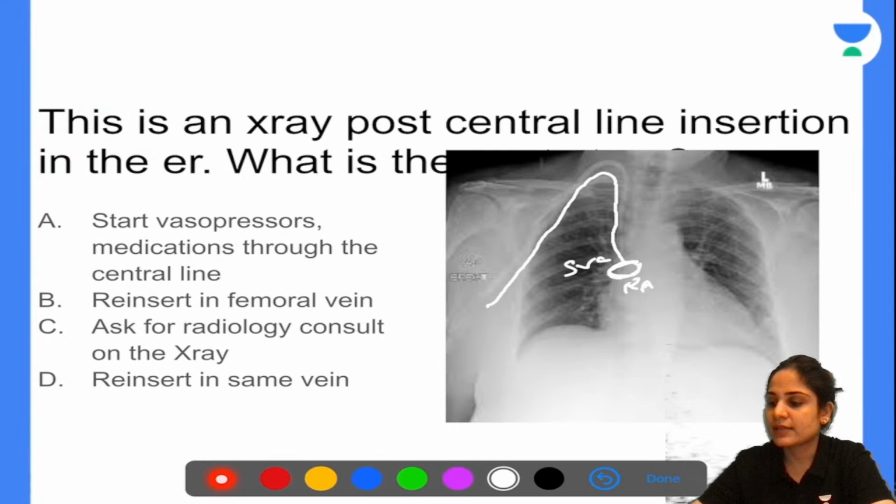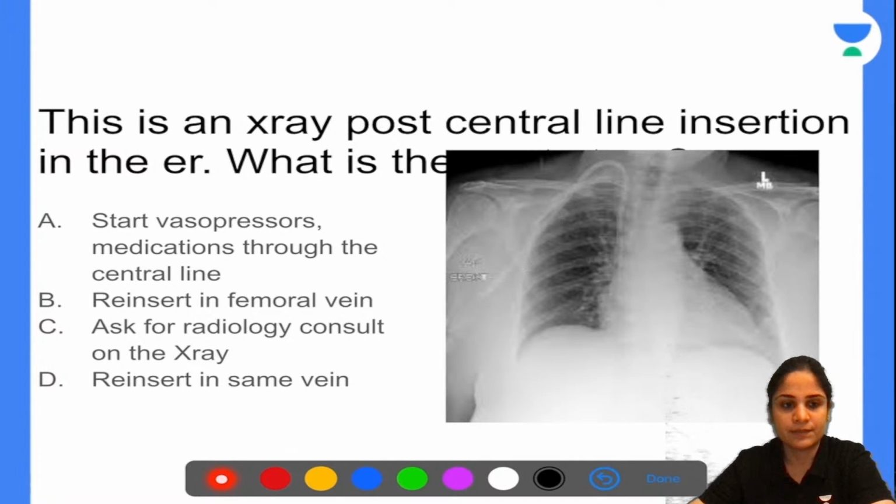So the central line is in the correct place. The next thing I need to see is, while putting the central line, have I caused any pneumothorax? I can see that the lung markings are well present over here. The lung is inflated. There is no pneumothorax. So there is no problem with this line. I can continue to use my line and go ahead and start whatever I want to give through it.